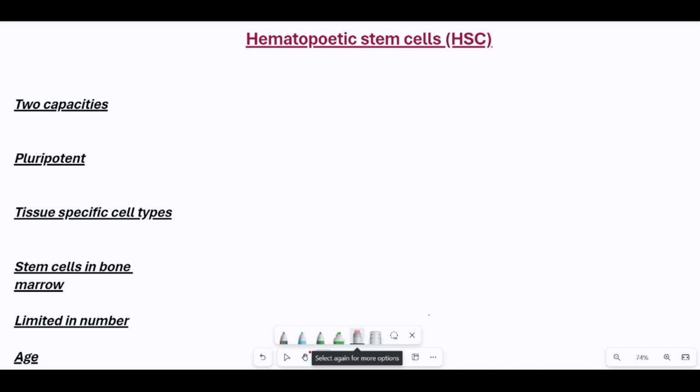So, in today's lecture, we will discuss what stem cells are and what their basic properties are. Similarly, we will also look into the tissue specific nature of stem cells, what adult stem cells are, and for adult stem cells we will consider the example of the hematopoietic stem cell, because these stem cells play a very important role in the development of all the variety of cells of our immune system.